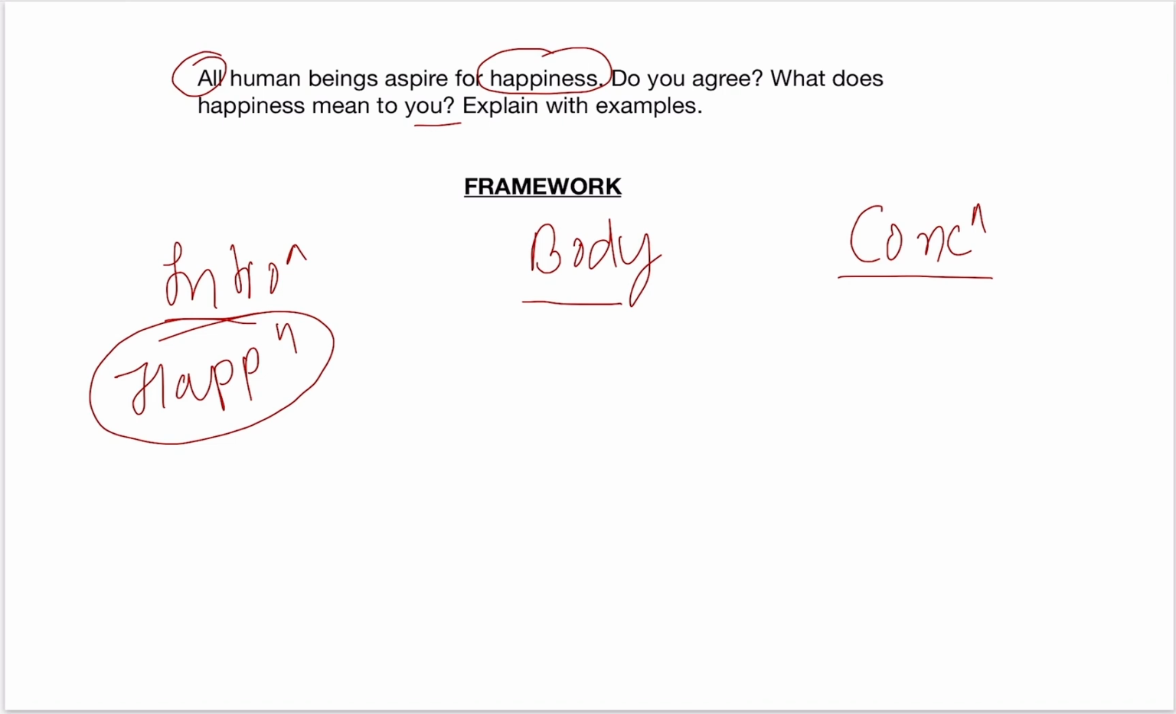In the second part, the body. Now I told you that in this question we basically have two demands, and that is why we are going to divide the body into two parts. We will have two paragraphs in the body. In the first paragraph, we will write what the meaning of happiness is for all, or we have to substantiate here that all human beings aspire for happiness or not.